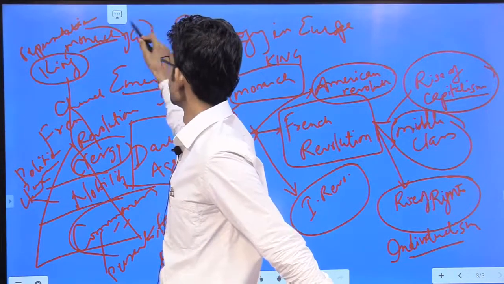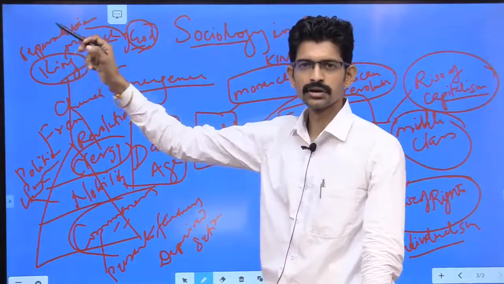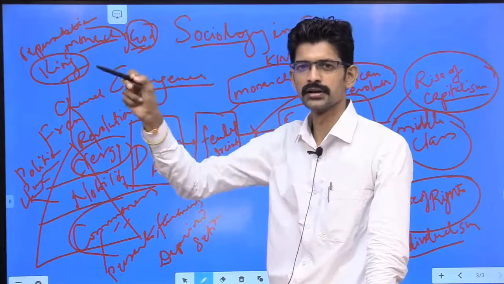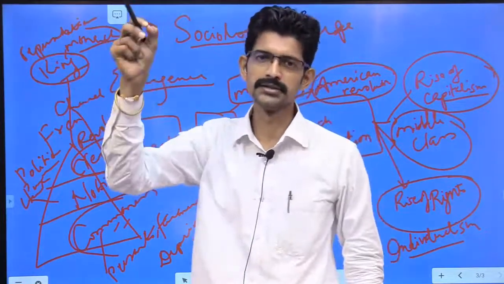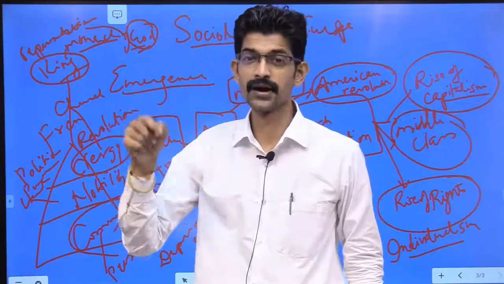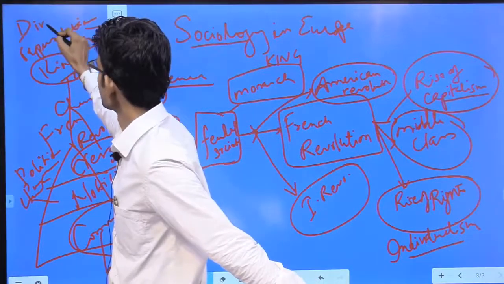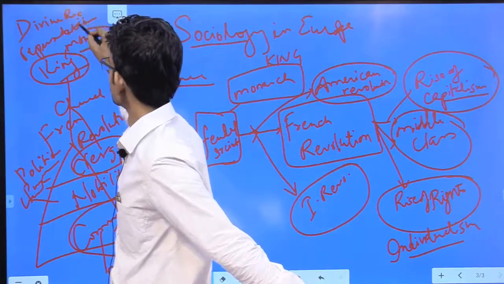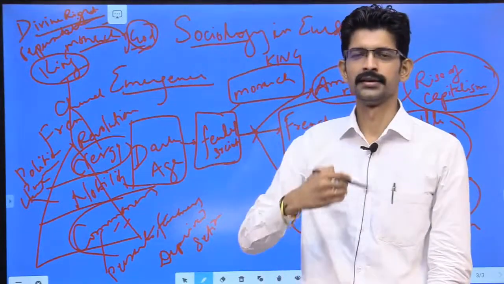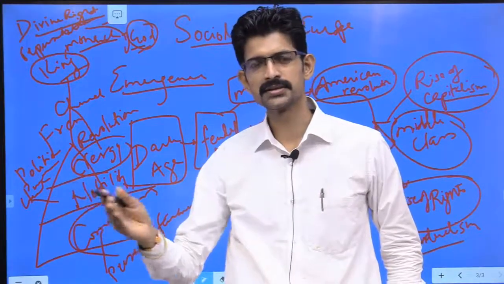So no one can raise question over his authority, over his decision, whatever he has chosen for the country. If he has chosen the country to go for a war, then it is justified that the king wants to go for the war as a divine right. What is that right? That is divine right. A divine right given by God, that he is capable of taking any kind of decision for his state.